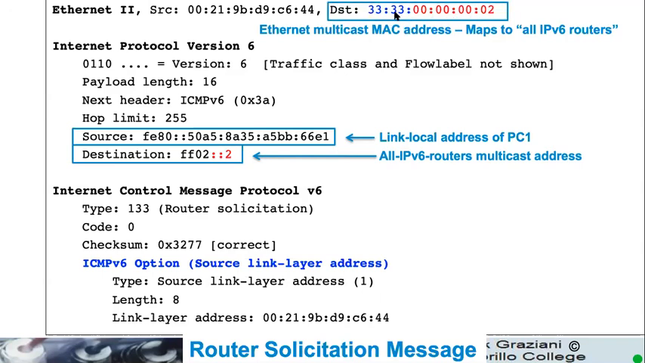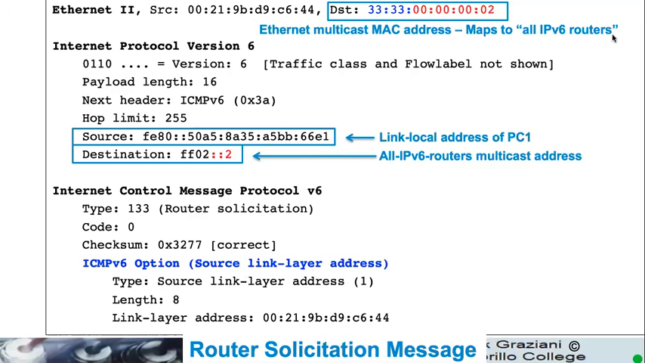So we see 3333, which is the first part of the MAC address that specifies this is IPv6 multicast, that's the information it's carrying, and then these bits here map to these bits here. Okay, all right. So that's how that works.